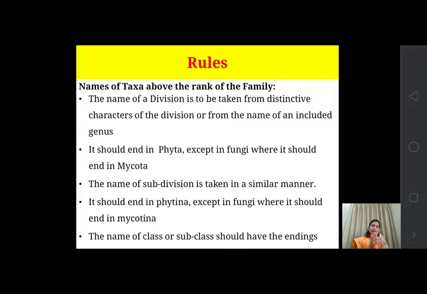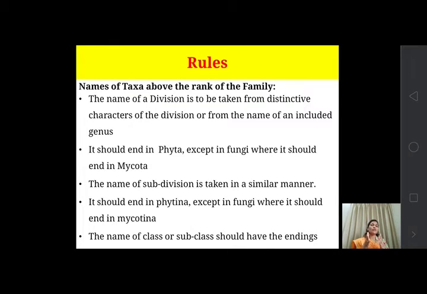Okay, it should end in phyta. The name of the division, whatever it may be, ends with a common suffix, phyta, except in fungi, where it should end in mycota. So fungi is the exception, but all the remaining plants, the remaining taxa present in a particular division, end with the suffix phyta.